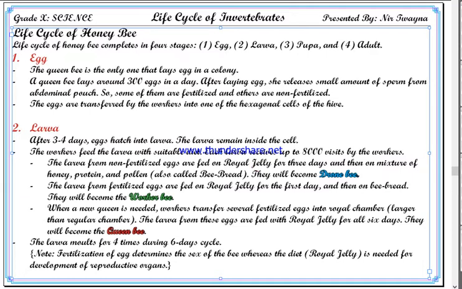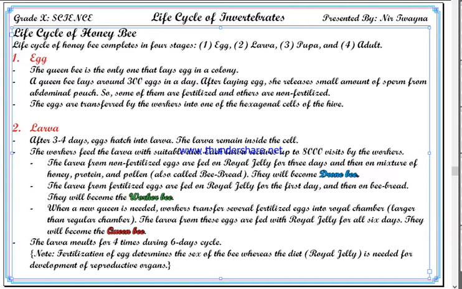After 3 days they are fed a mixture of honey, protein and pollen, also called bee bread because it is the regular food of bees, the same food that adult bees eat.